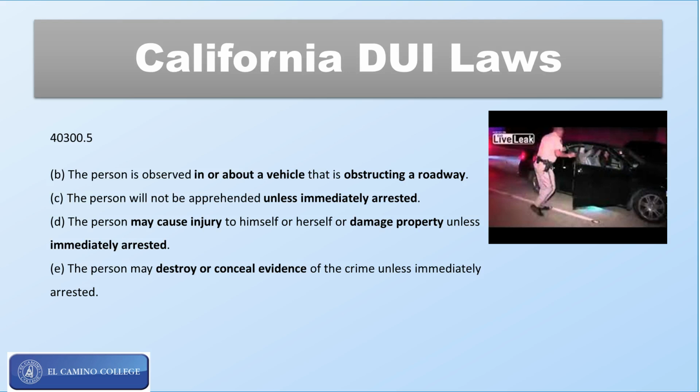In this picture here, this was a DUI driver that had passed out on the freeway, and a news reporter actually stopped. There's some film of this. If you Google it, you can see the film. Basically what happened is she passed out on the freeway. A news reporter got there. They filmed her trying to wake her up, knocking on a window. Didn't work. People are speeding around. Luckily, nobody hit her. Officer gets there, he breaks the window open because she won't respond to knocking on the window. Her foot slips off the brake, and he has to actually jump into the car to put the thing in park before he can save this person from herself. And she was under the influence of alcohol.